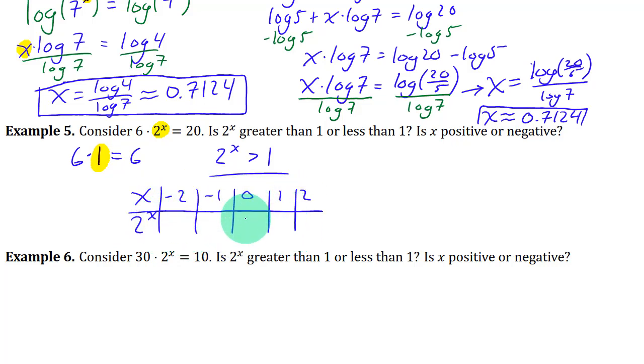If you do 2 to the power 0, that's always 1. 2 to the power 1 is 2. 2 to the power 2 is 4. 2 to the power negative 1 is 1/2. 2 to the power negative 2 means 1 over 2 squared. That's 1/4. So if you want to get 2 to the x to be something bigger than 1 over here,